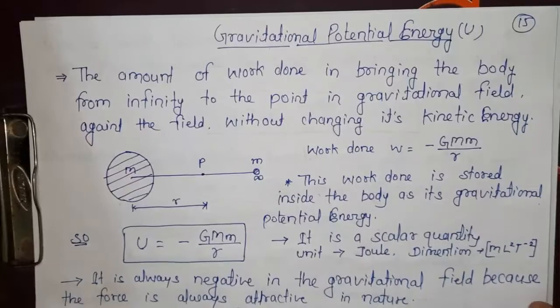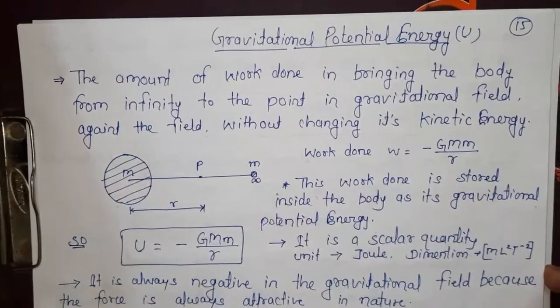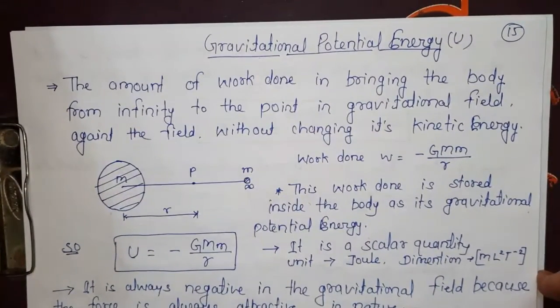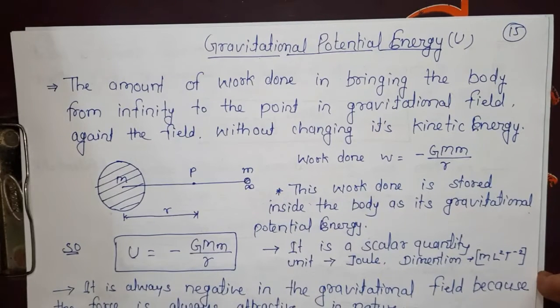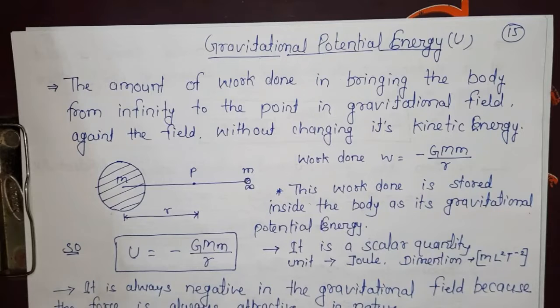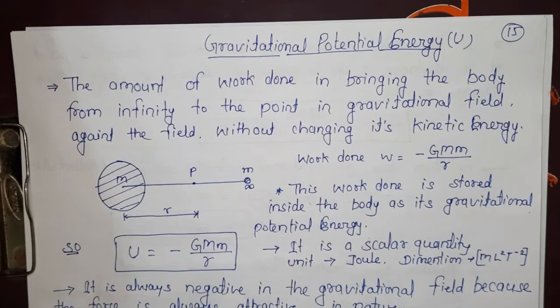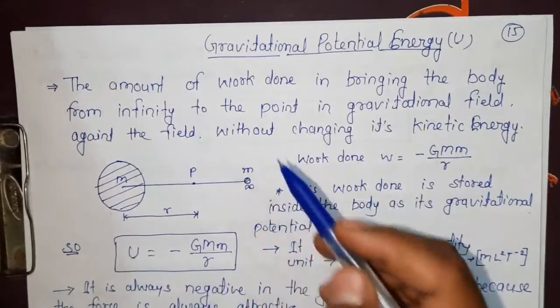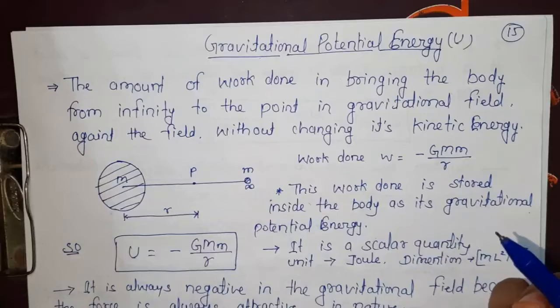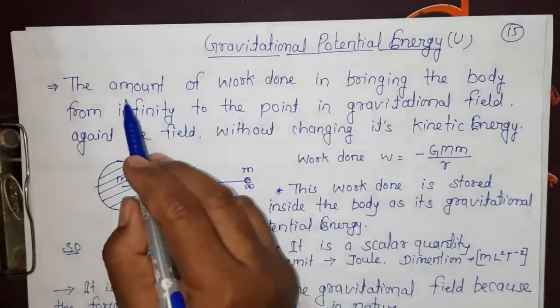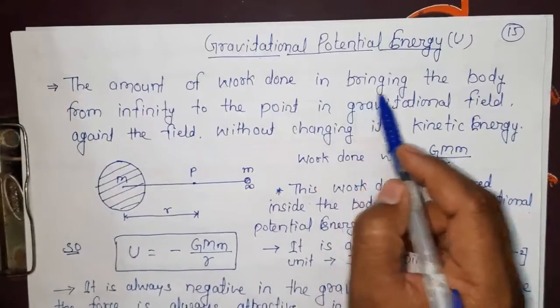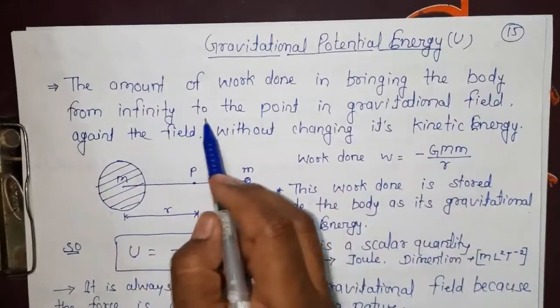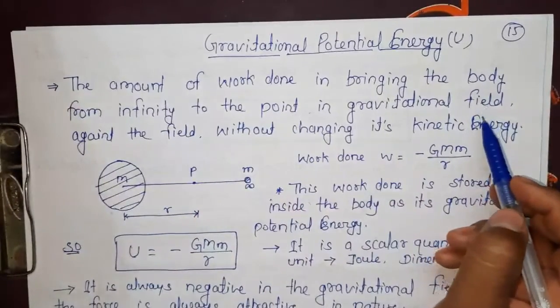Now moving to the next topic, in which we consider two topics: gravitational potential energy and gravitational potential. It will be also like that in electricity: electrical potential energy and electric potential. So first of all, what is gravitational potential energy? Energy is nothing but work done, we all know from the work energy chapter. It is the amount of work done in bringing the body from infinity to a point in a gravitational field.